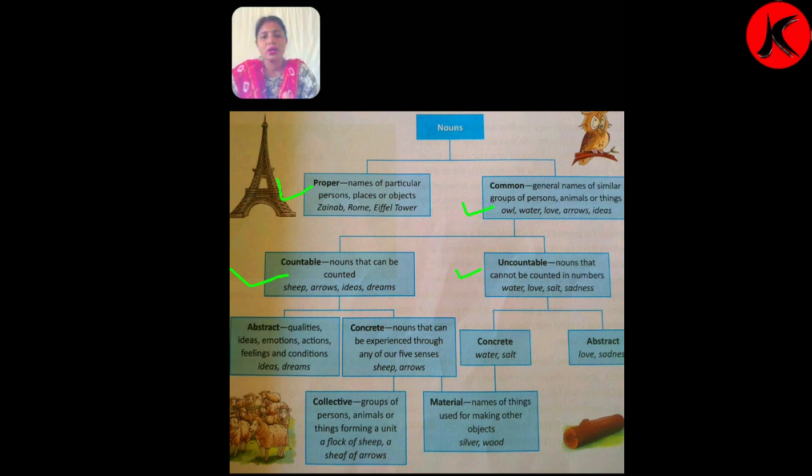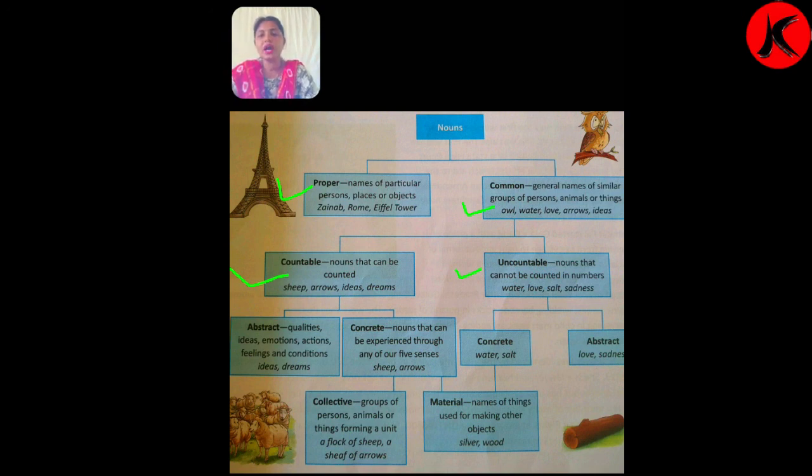But you don't say, ma'am, I drank 1 water, I drank 2 water, because here water is uncountable. We can't count it in numbers. So we can say it uncountable nouns. Nouns that cannot be counted in numbers, we call it uncountable nouns.